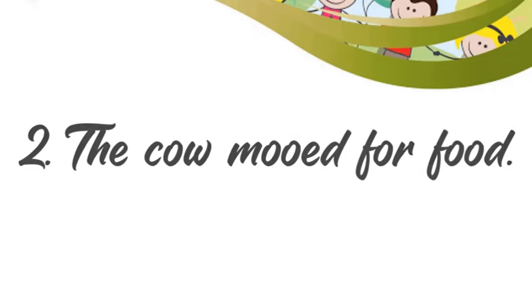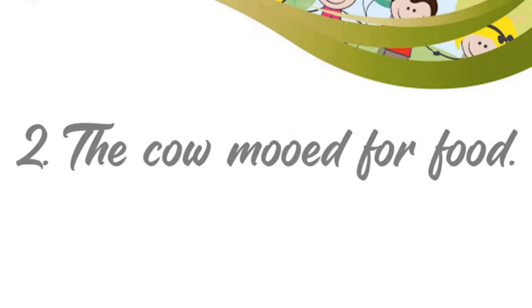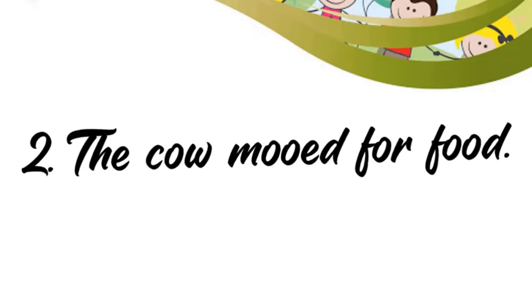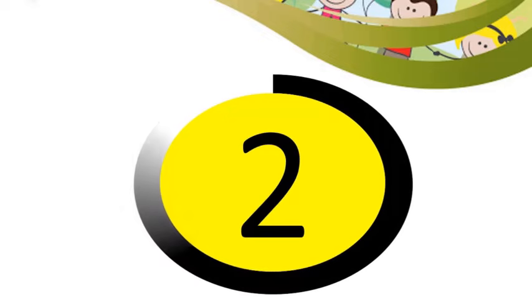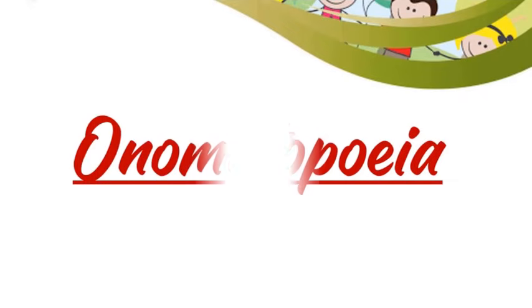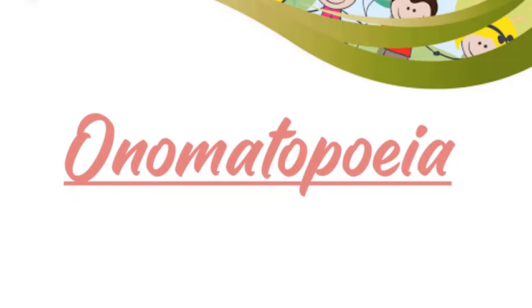The answer is alliteration, since there is a repetition of initial consonant sound, which is S. Number 2. The cow mooed for food. The answer is onomatopoeia, because of mooed, which is the imitation of the sound.